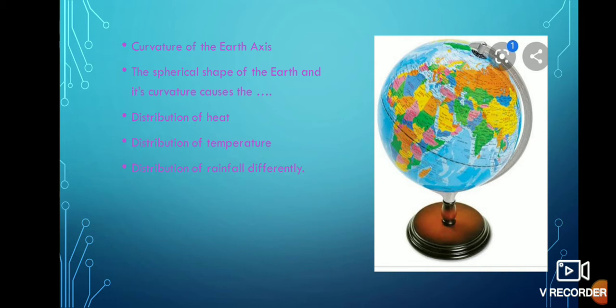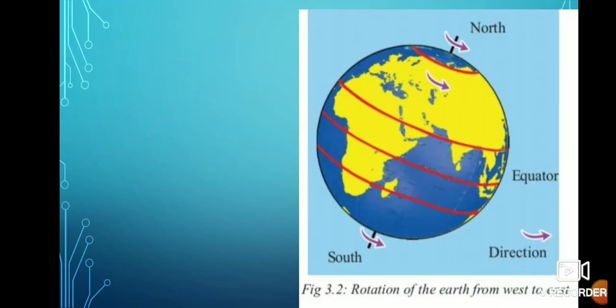Look at this picture children. In this picture we see the curvature of the earth. So this curvature of the earth causes the distribution of heat, distribution of temperature, distribution of rainfall differently in different places. So we see in polar region completely it is cold, whereas in equatorial region it is very hot. It is happening only because of the curvature of the earth.